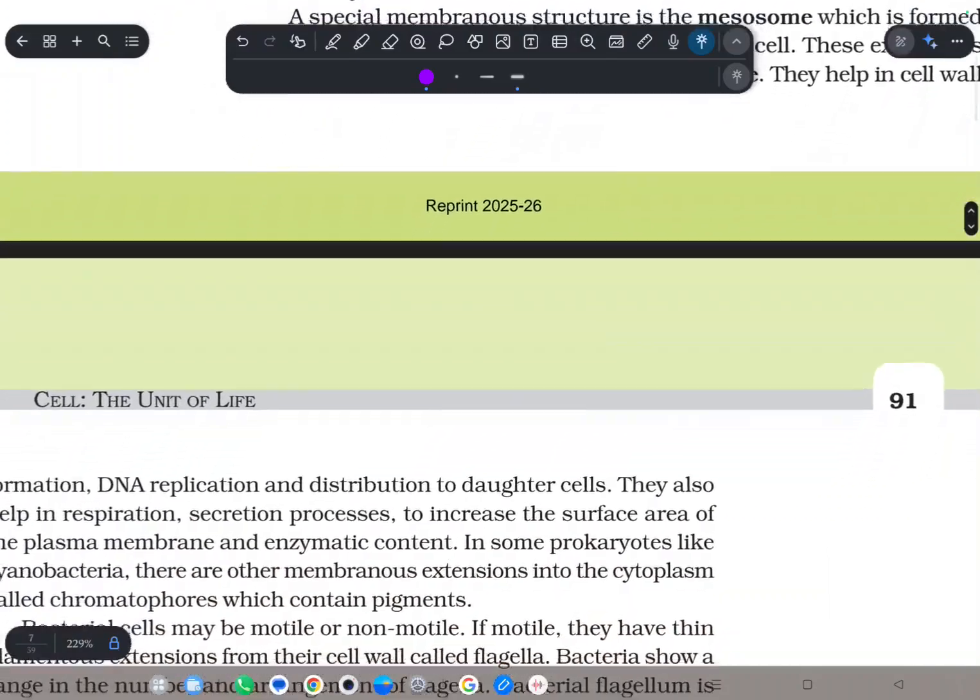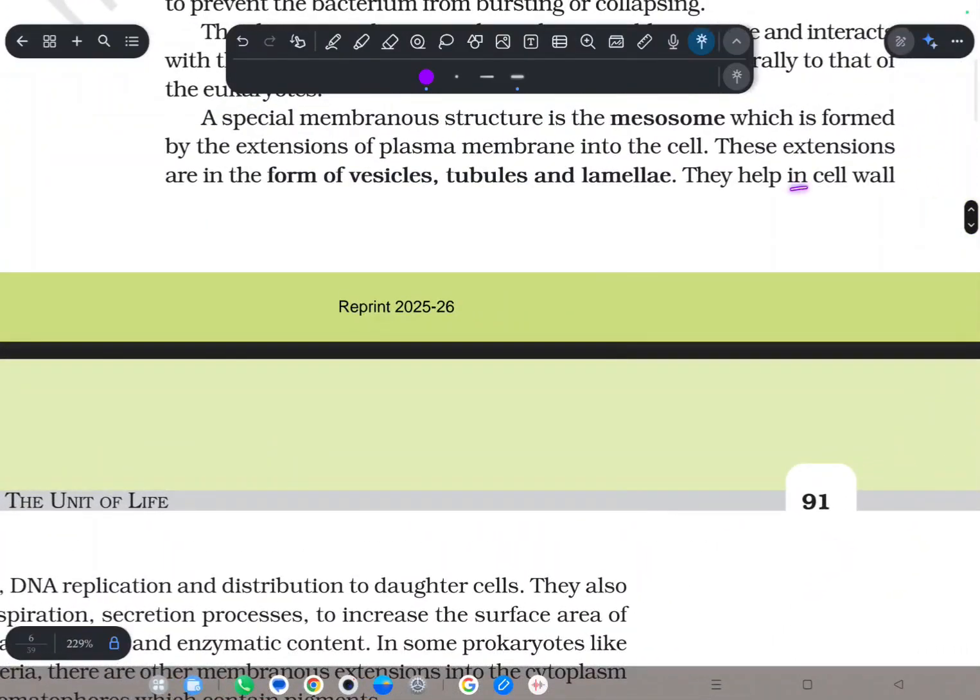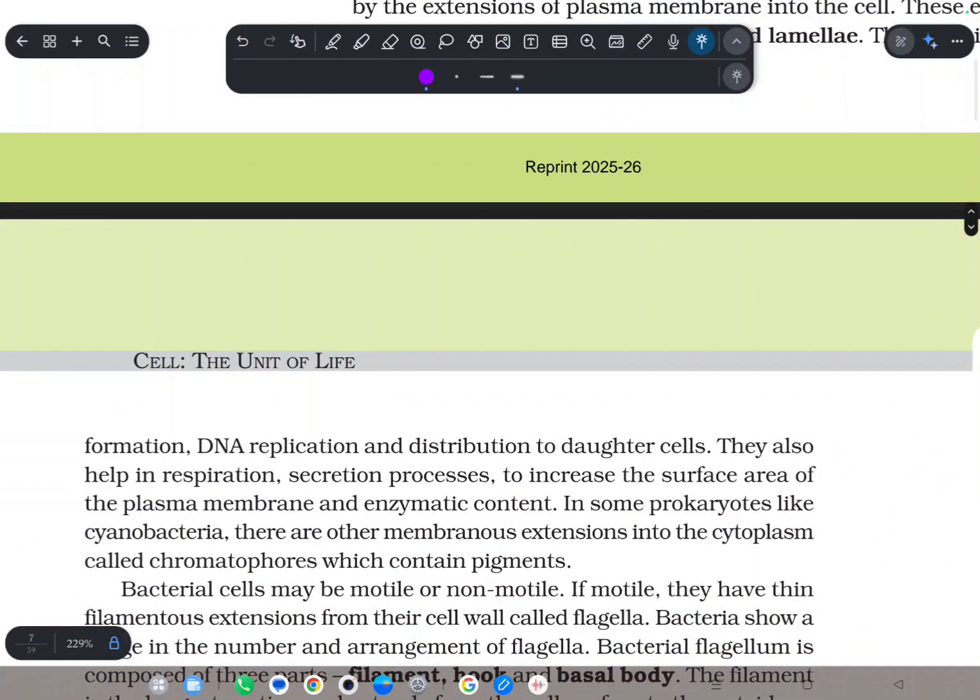They help in various processes like cell wall formation, DNA replication, distribution into the daughter cells, and they also help in respiration and secretion processes, by increasing the surface area of the plasma membrane and the enzymatic content. When they increase the surface area of the plasma membrane, they also increase the rate of respiration.